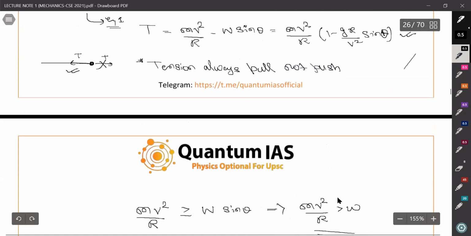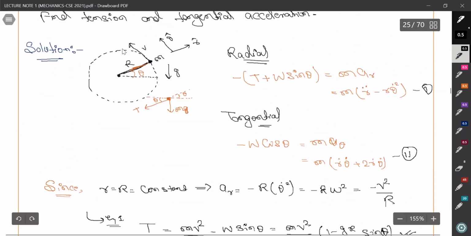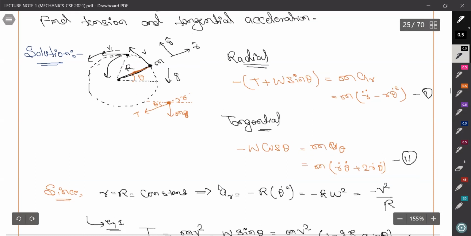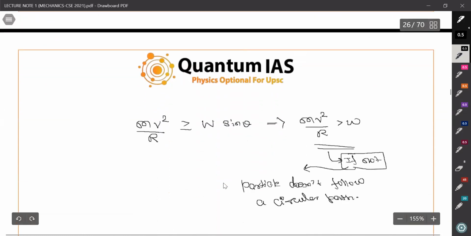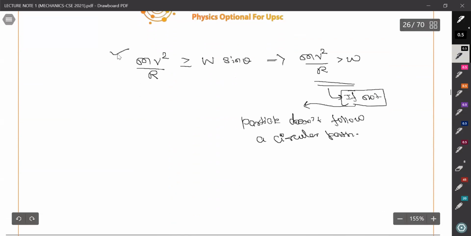What will happen? Let's suppose at any interval of time, from here, its velocity may be like this. If the tension becomes zero or negative here, it will not go around in this direction, it will fall directly downward, or in the form of a projectile it will come. So you should note that tension is always pulling, and what we are trying to achieve should justify this equation also.